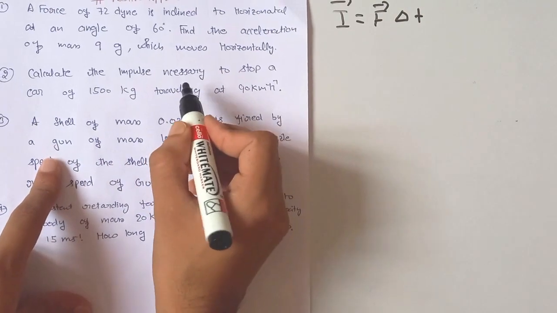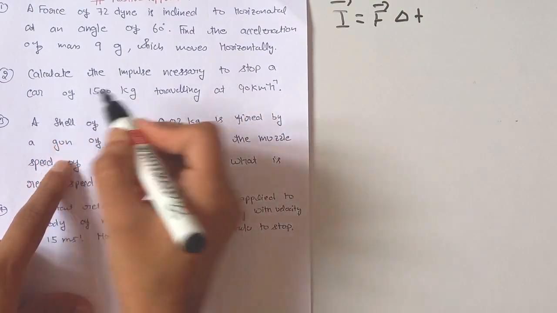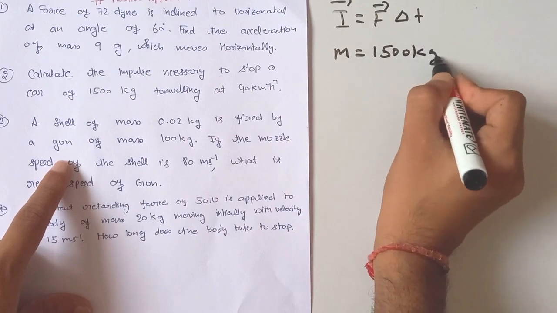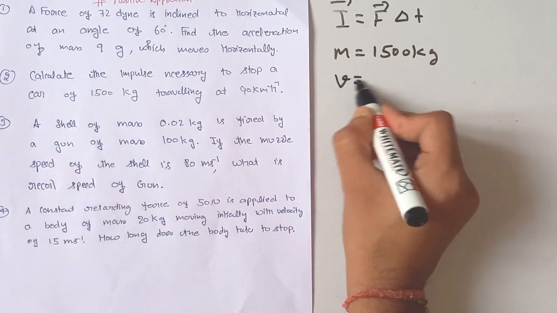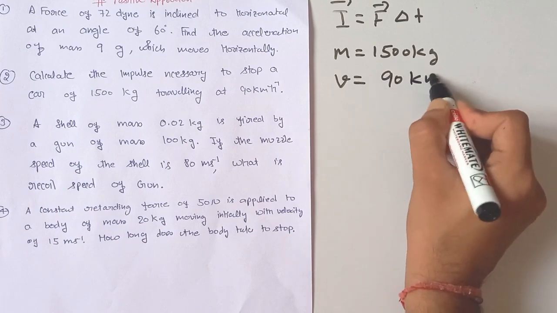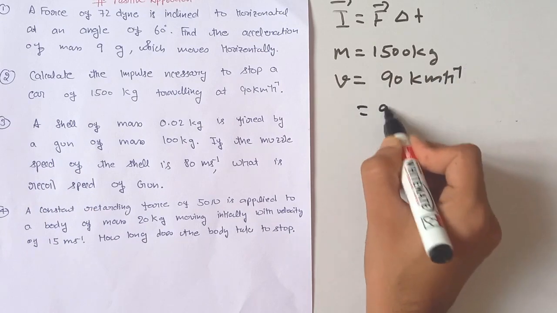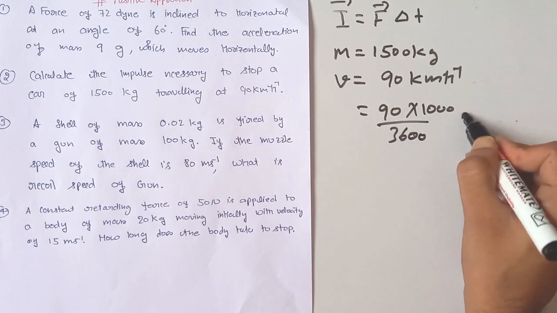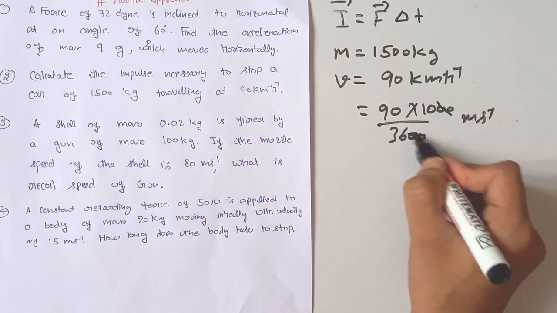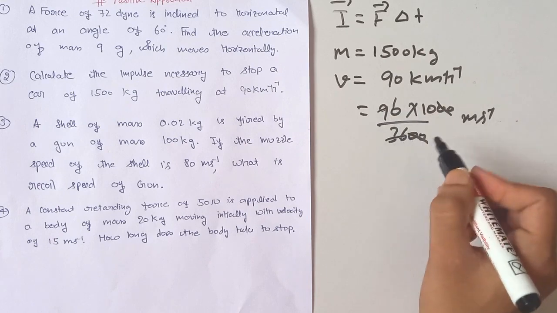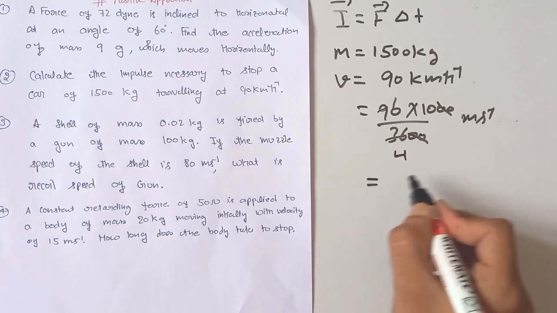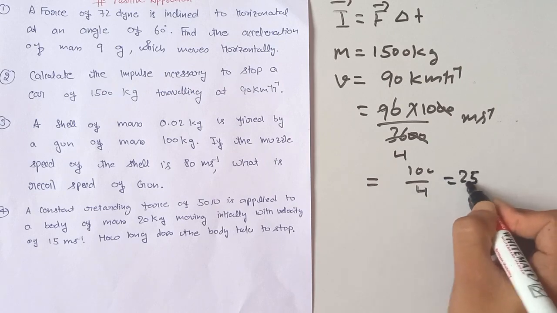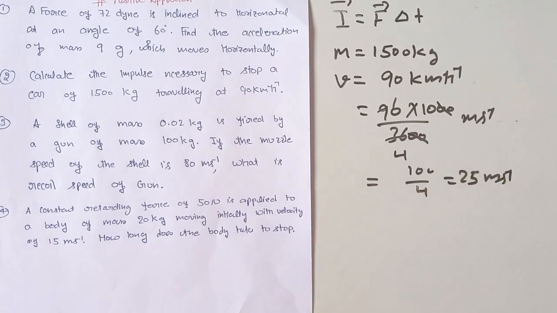We have to calculate the necessary impulse to stop a car. Given that the mass is 1500 kg and it is traveling with a velocity of 90 km per hour, which is equal to 90 multiplied by 1000 divided by 3600 meter per second. Cancelling, 9 ones are 9, 9 fours are 36, which is equal to 100 divided by 4, which is equal to 25 meter per second. This is the velocity.